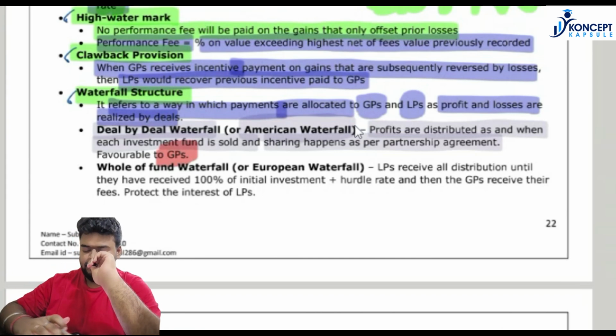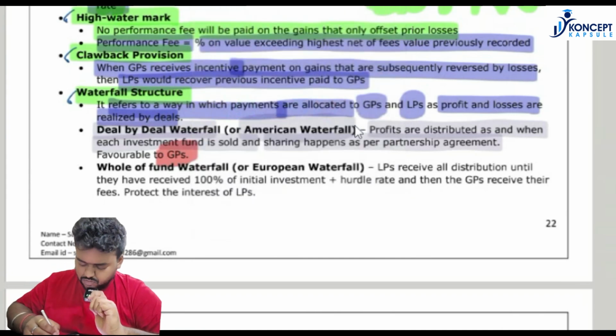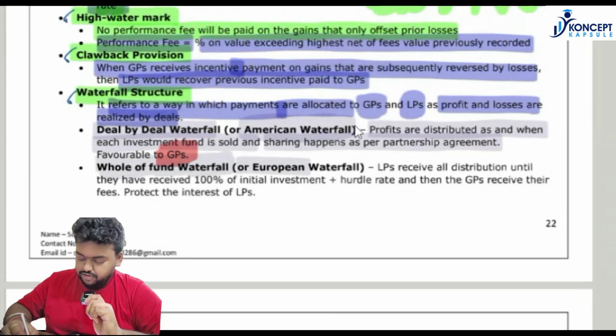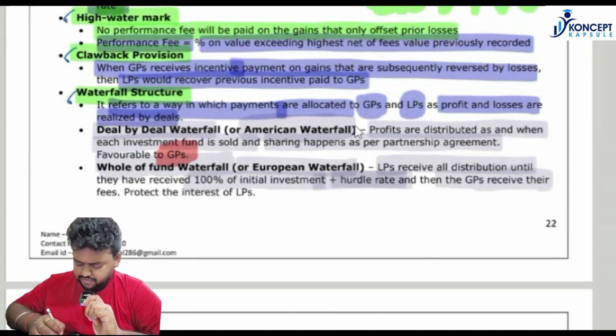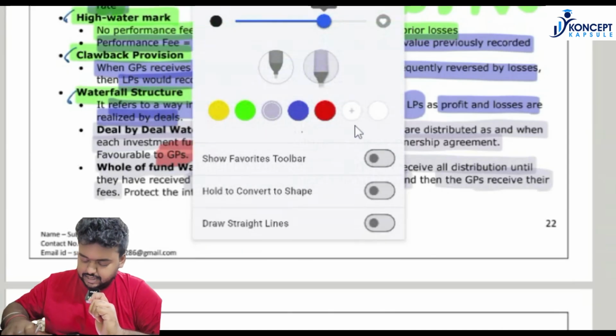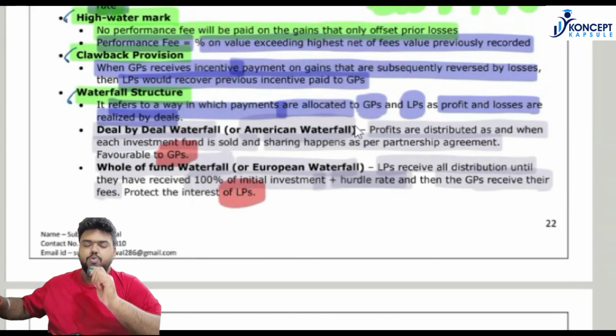The second is the European structure, also known as the whole of the fund structure. Under the whole of the fund structure, the limited partners will receive all the funds until they have received 100% of the investment plus the hurdle rate, and then the general partner receives their fees. It protects the interest of the limited partners, yes. Why?